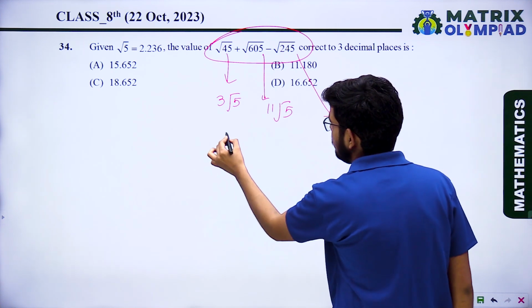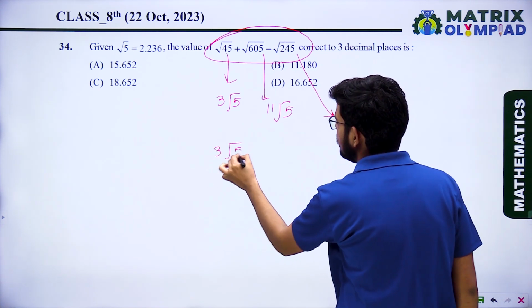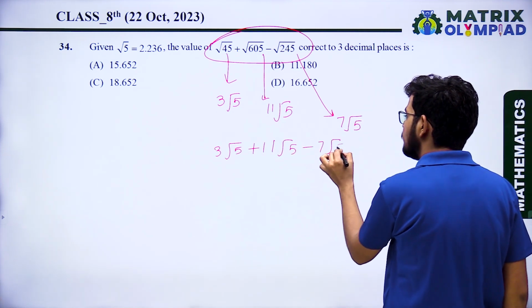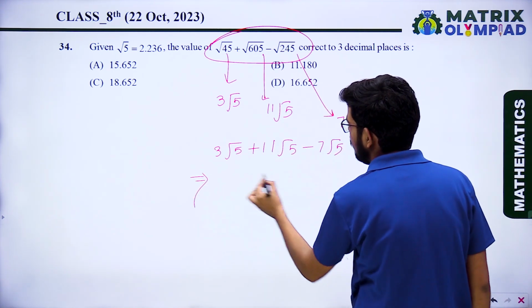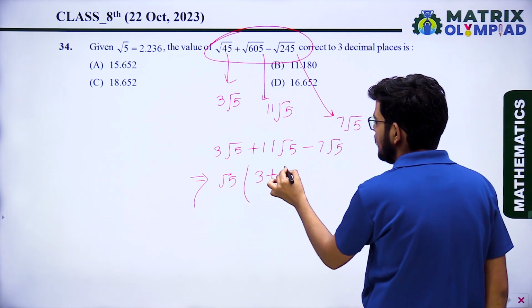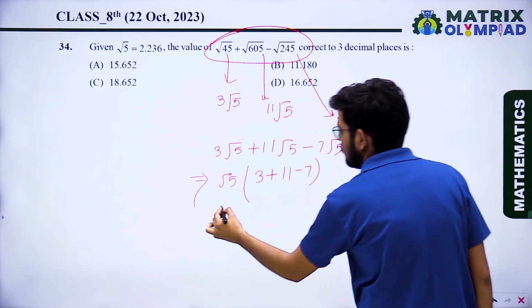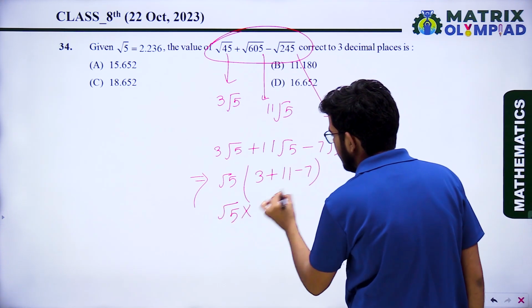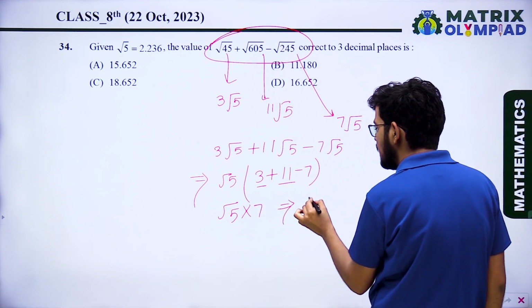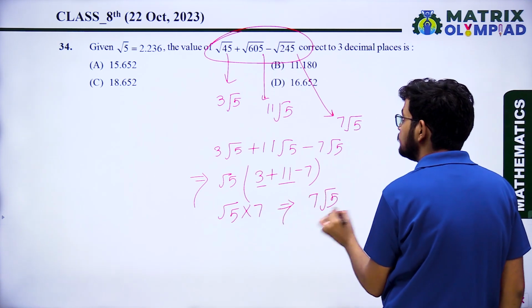So that will be 3 root 5 plus 11 root 5 minus 7 root 5. Now you can take common root 5, then it is (3 plus 11 minus 7) root 5, 3 plus 11, 14 minus 7, 7. So that will be 7 root 5.